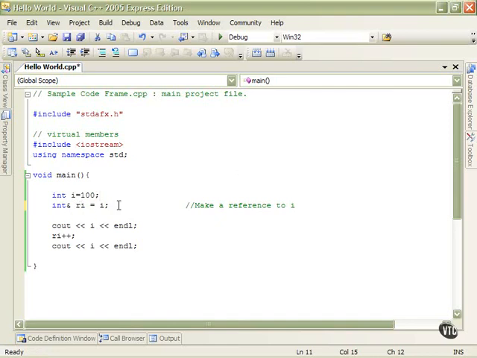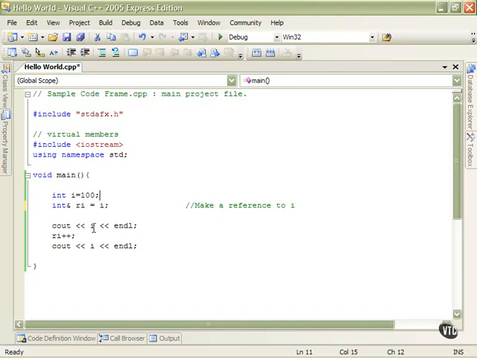A reference, when it is declared, has to be initialized. So you can't just come up with int reference Ri without setting it equal to something, because a reference is no good unless it has something to refer to. It's actually quite illegal to have a reference without having it initialized. So we have to initialize it.